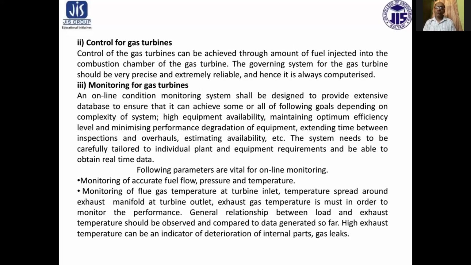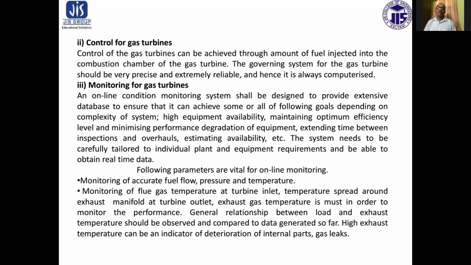Number two, control for gas turbine. Control of the gas turbine can be achieved through the amount of fuel injected into the combustion chamber of the gas turbine. The governing system for the gas turbine should be very precise and extremely reliable, and hence it should always be computerized.